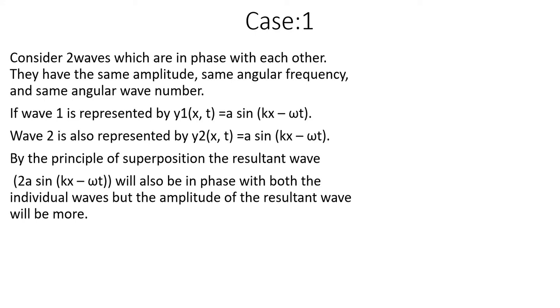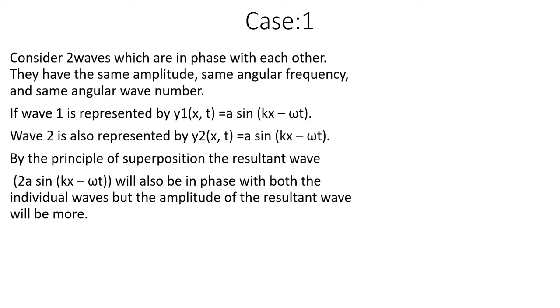The second wave we can also write the same way, a sin(kx minus omega t), because both have the same phase. Same phase means the angle is the same. By the principle of superposition, the resultant wave is given by y1 plus y2. So we get a sin(kx minus omega t) plus a sin(kx minus omega t), which is equal to 2a sin(kx